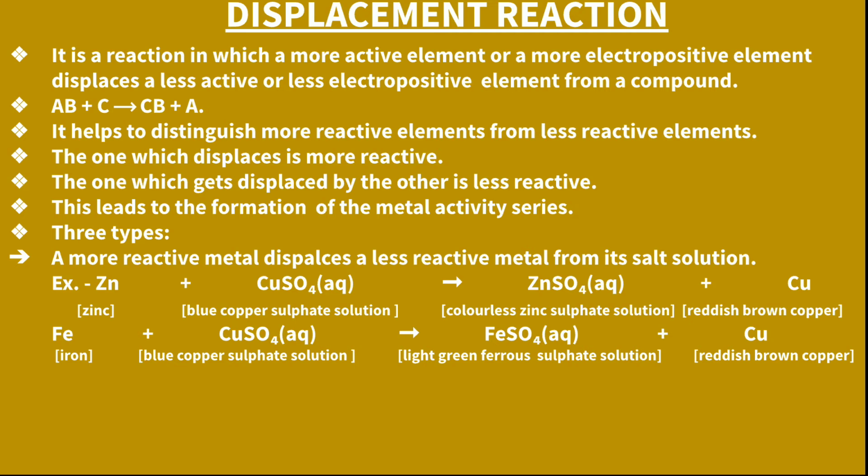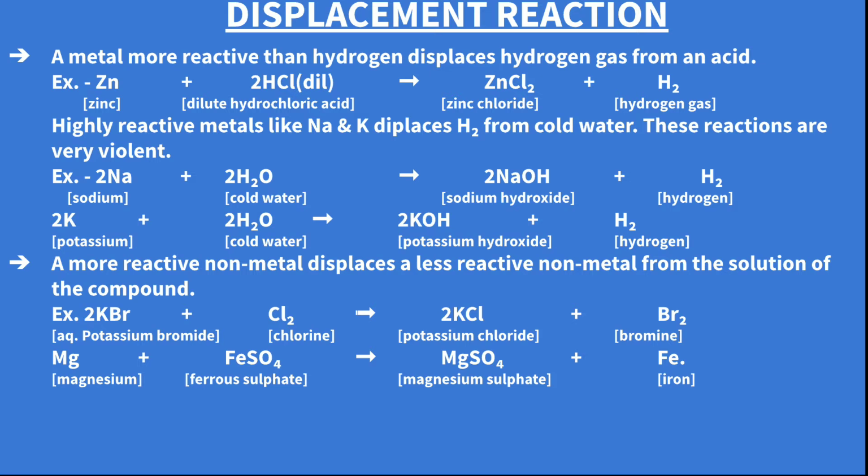displaces copper from copper sulfate solution. Iron is a more reactive metal or more electropositive element which displaces copper from copper sulfate solution, and the blue solution becomes light green ferrous sulfate solution, and the reddish brown copper is displaced as it is a less electropositive, less reactive, less active element.